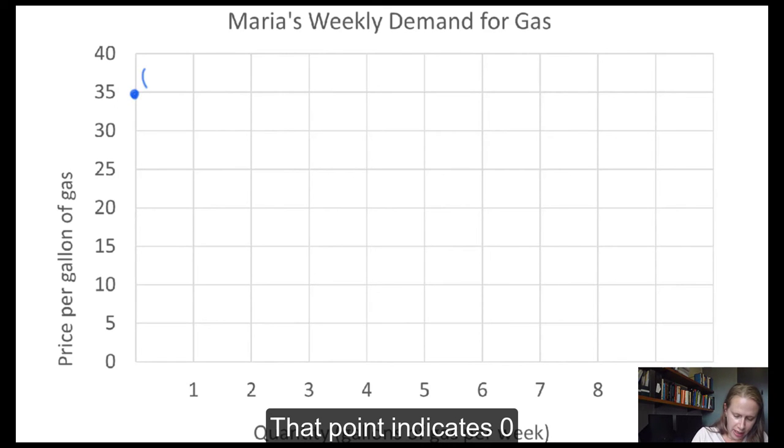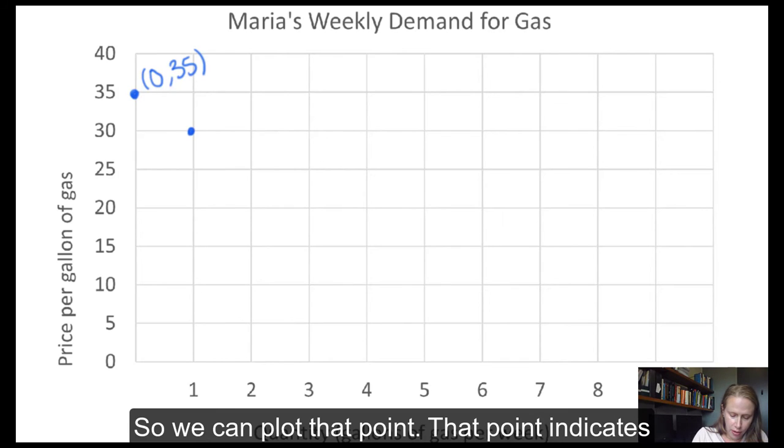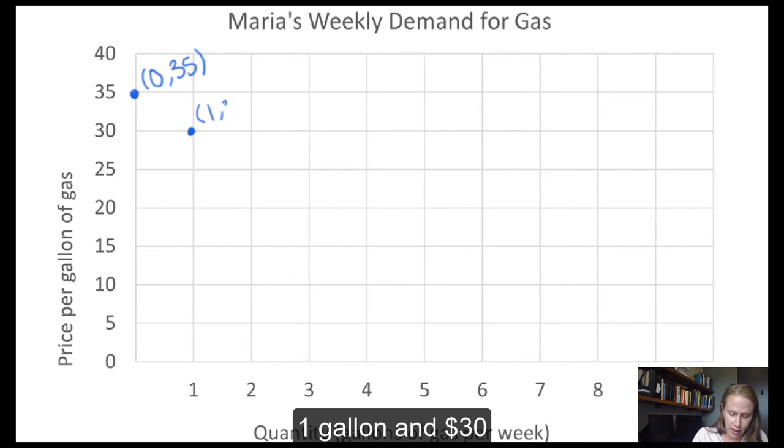That point indicates 0 gallons and $35. At $30, Maria demands 1 gallon, so we can plot that point. That point indicates 1 gallon and $30.